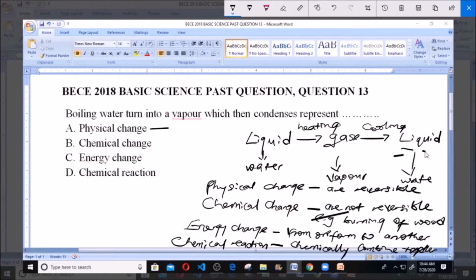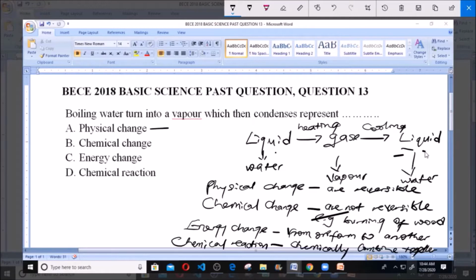So from this, we see that physical changes are changes that are reversible. Initially we had our water, which is a liquid. It changes into a vapor, which is gas. But then it condenses, it cools now to give us our water back. So we refer to this as a physical change, because it is reversible.